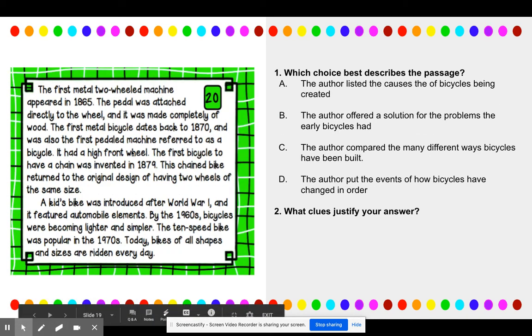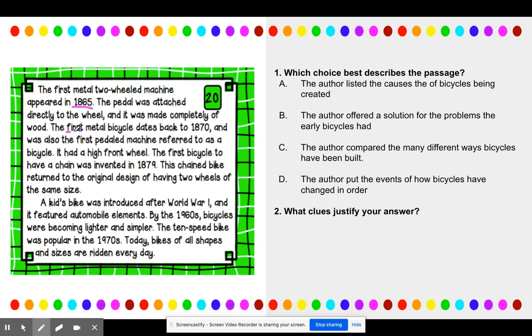Okay. Again, step 1, read it. The first metal 2-wheel machine appeared in 1865. And you're noticing I've read this to you, right? I saw this word first. I see 1870. I see 1879. I see first again. I see this word after. And even though this is not a date, that's still a good signal word because it's telling me an event. I know I could look up when World War I happened, and it's giving me a good time. And then today, that's a signal word too.